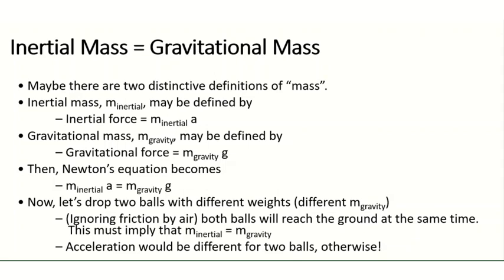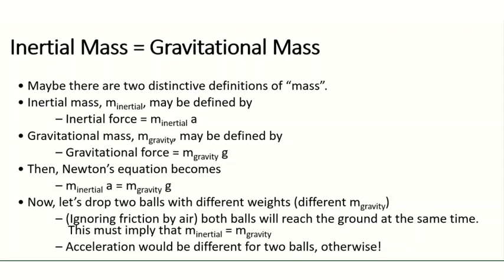So let us drop two balls with different weights, that is, different m gravity. When we ignore the friction, both balls will reach the ground at the same time.